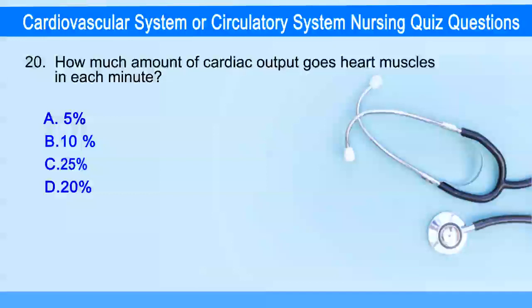How much amount of cardiac output goes heart muscles in each minute? Answer is option A, 5%.